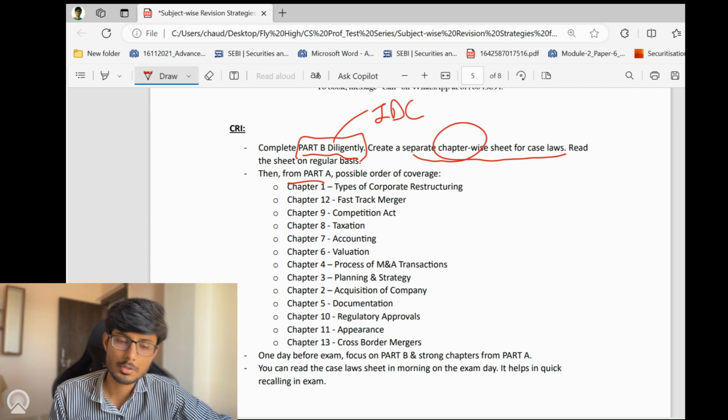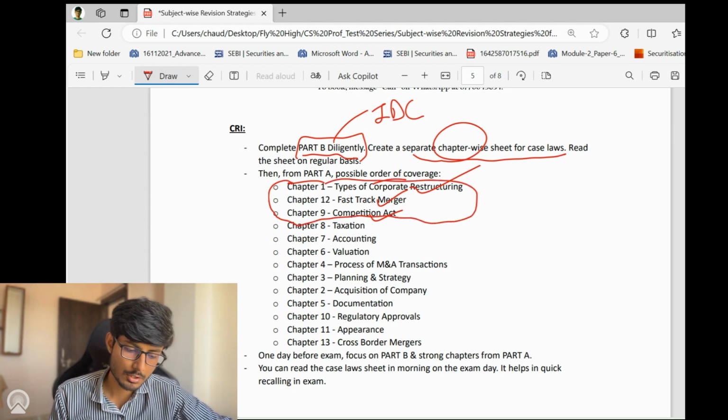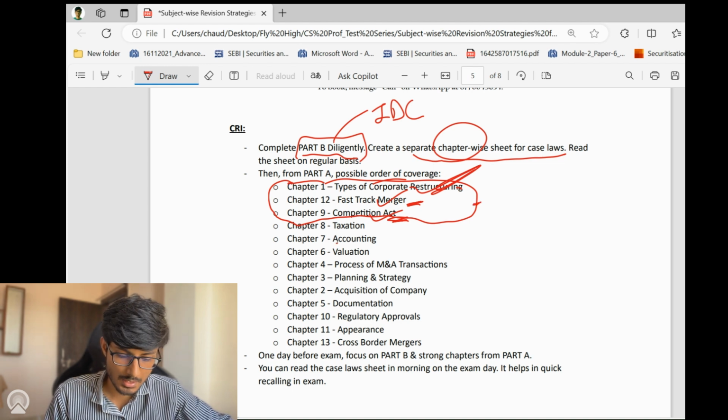Then from part A, possible order of coverage could be types of corporate restructuring, fast track merger and competition act. These three chapters first, because you are familiar with these chapters, like you're familiar with the competition act, you have already read it in CS executive also. You're familiar with fast track merger as well, you have already read it in company law, right? So the first chapter is quite easy. You can cover these three chapters first, and after that you can move on to taxation and accounting.